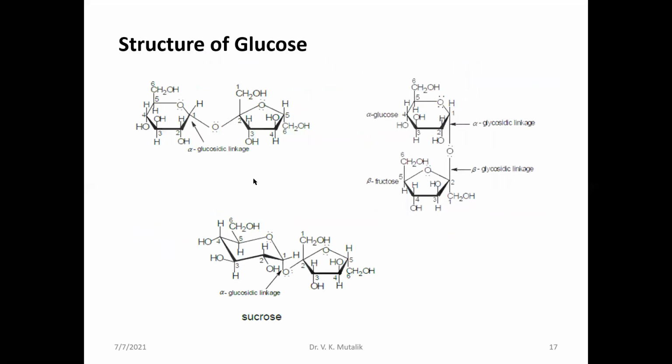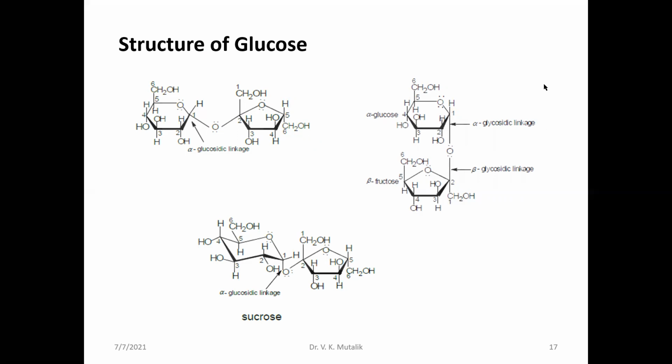This is the structure of sucrose. Here you will find the alpha-D-glucose unit and the beta-D-fructofuranose: pyranose ring, furanose ring. Here the first carbon atom undergoes dehydration with the OH group of another moiety.